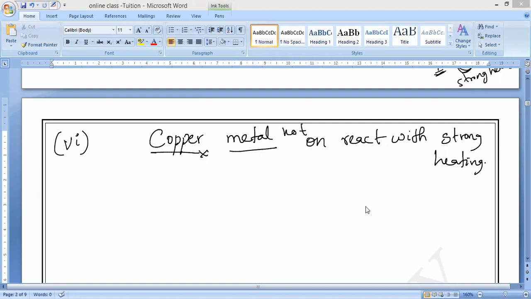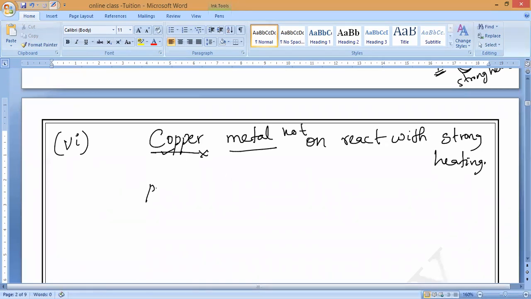So whenever you get copper 2 oxide, what is the color of the compound? Black. Black color, sir. It does not react even with strong heating; we have to heat for a prolonged time to form it. Understand?